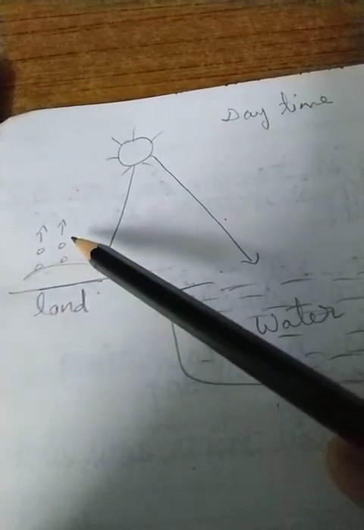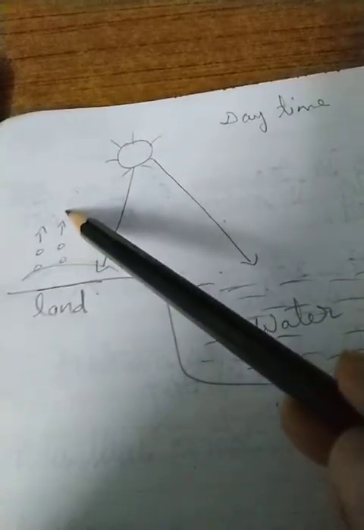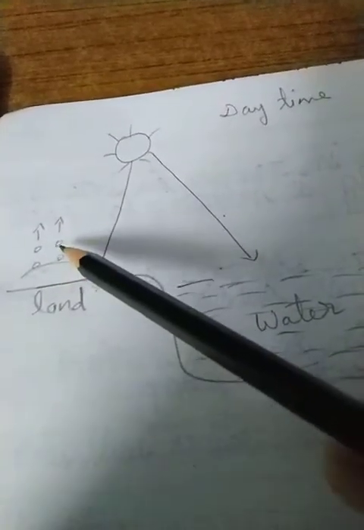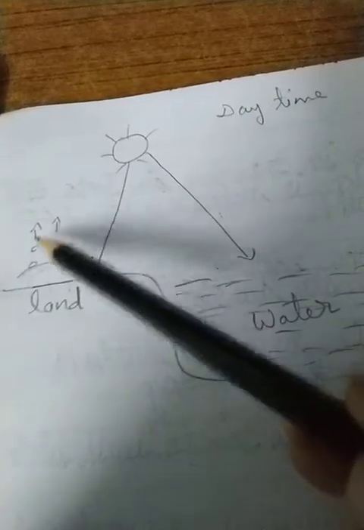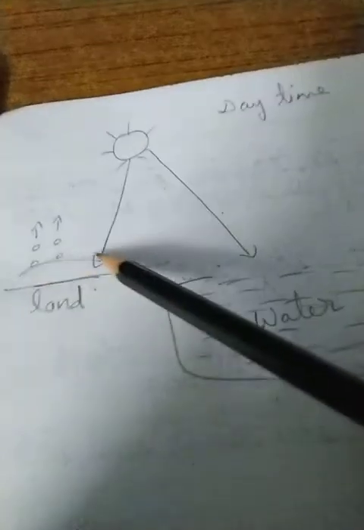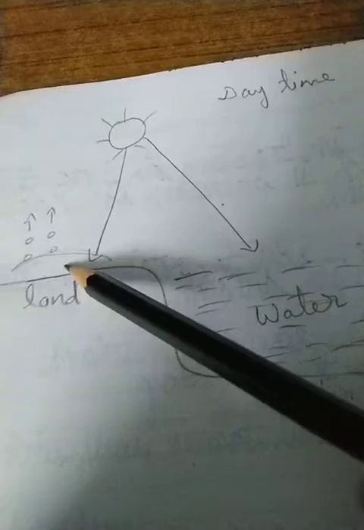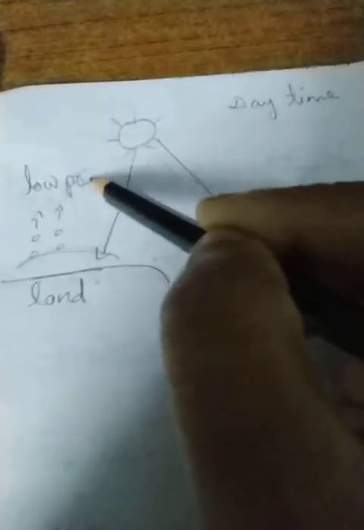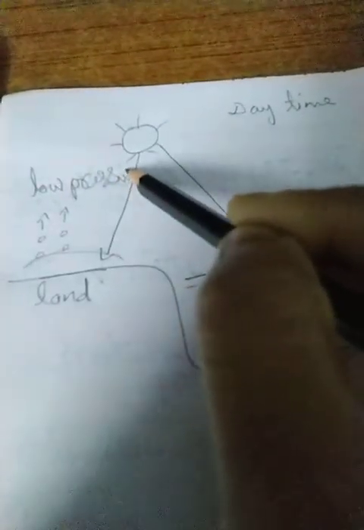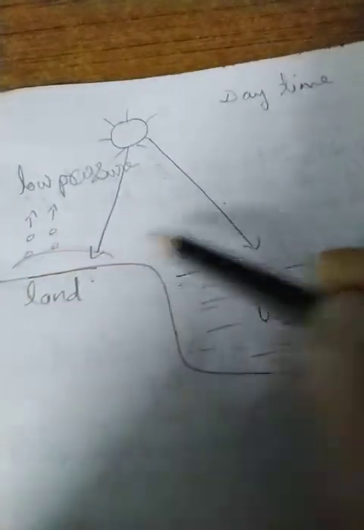When we boil some water in a container, the steam rises in the upward direction. Similarly, when the land gets heated, the hot air molecules rise up. So if the air molecules rise up, some vacuum is created. That means a region where the number of air molecules is less, so low pressure of air is there near the land surface.